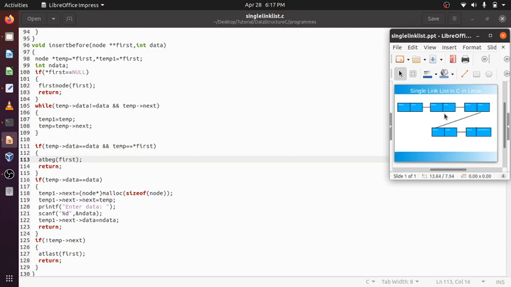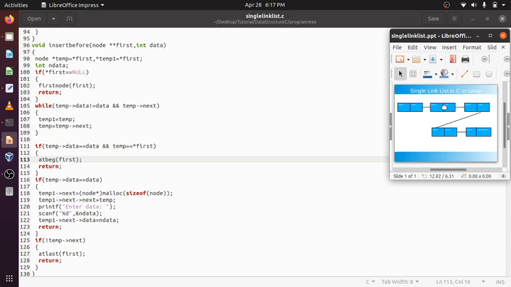Now I am creating another node which will be pointed to by this. Then temp 1 next will point to this new node. Next to that will point to this by this assignment. Temp 1 next will point to the new node.